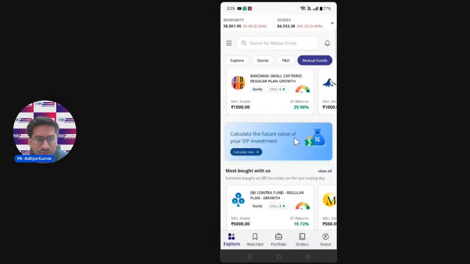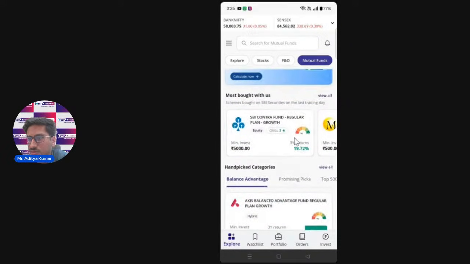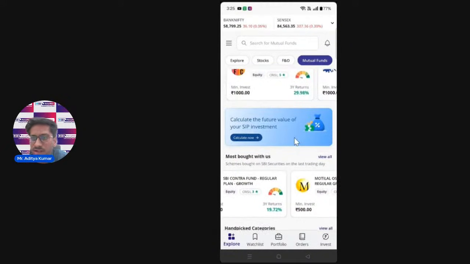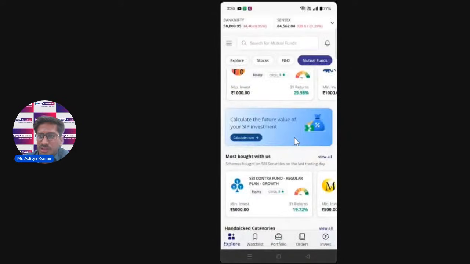After that, I just want to conclude by informing you of two to three more things. After that, we have the most bought with us section. These schemes are those which our clients are betting on, or you can say these are the schemes that are bought on SBI Securities on the last trading day. There might be people who are curious about what other people are investing in or looking at.